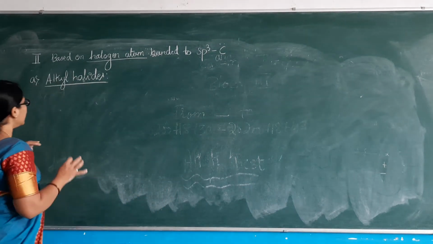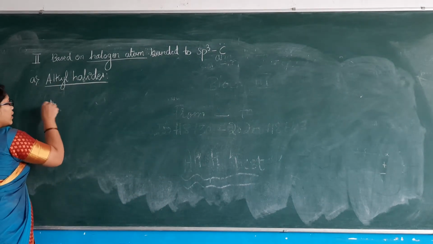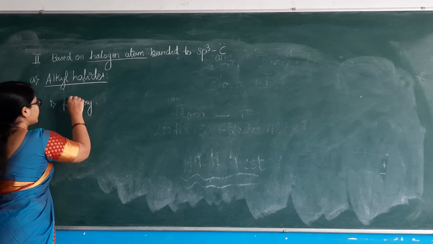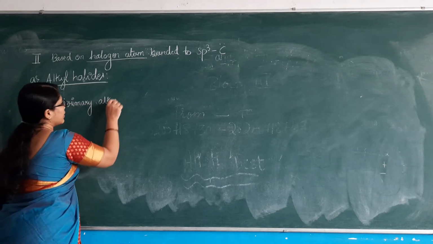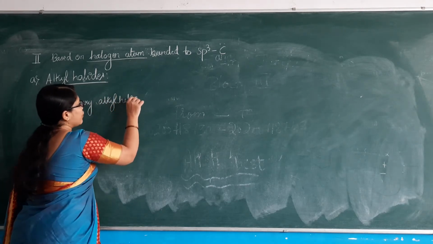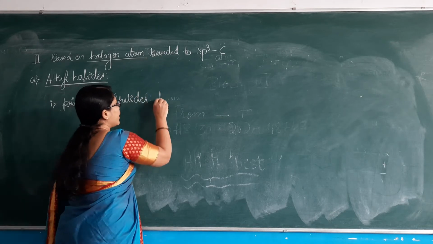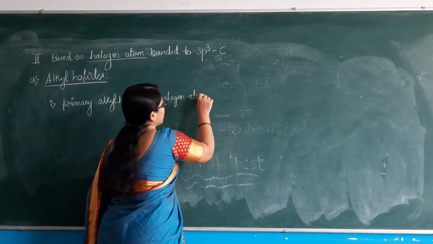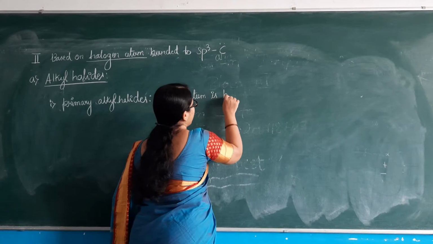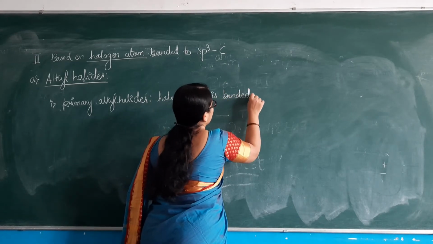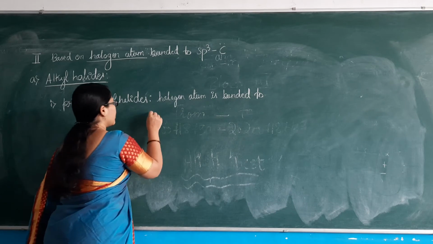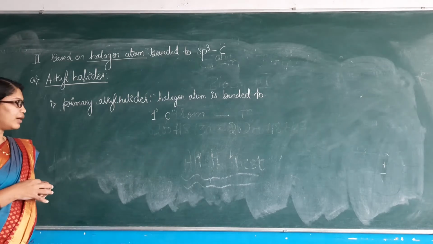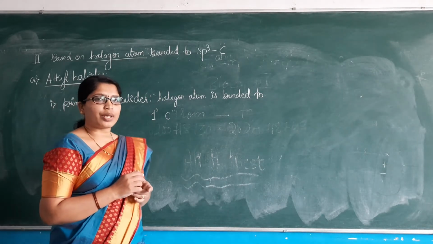In alkyl halides, the very first one is the primary alkyl halide, where the halogen atom is bonded to a primary carbon atom.